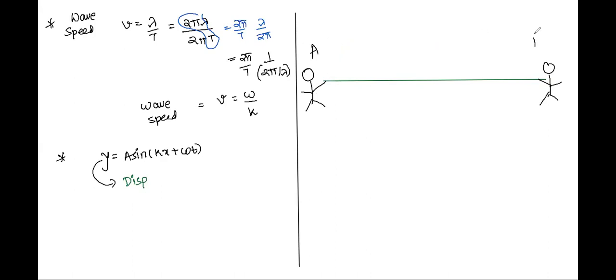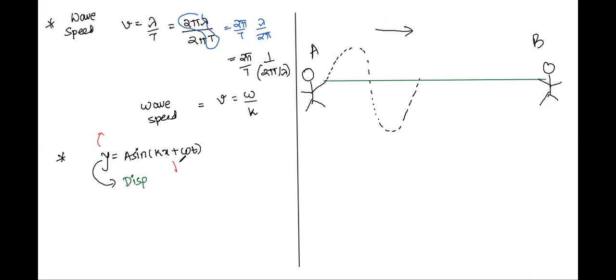Let's say A and B. A produces a wave, which travels via this rope to the other end. So this is a progressive wave generated by A. I'm trying to make you understand what we mean by writing y. What is x here?